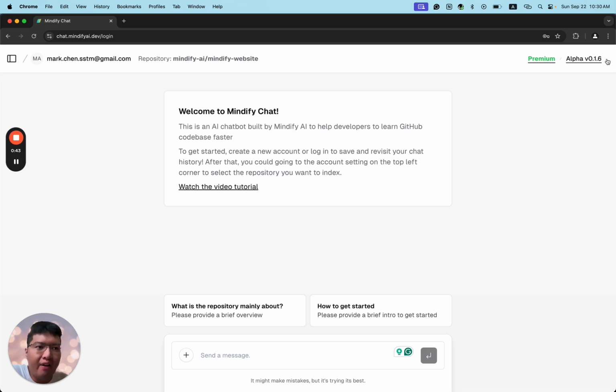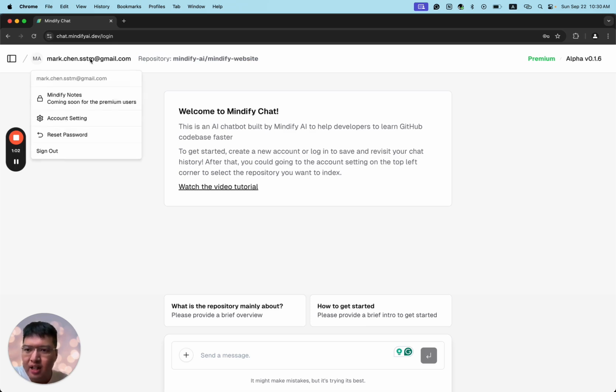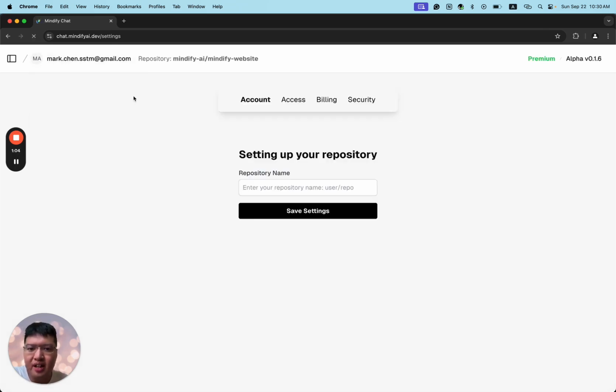Here we have a version number, and you can directly see whether you're a premium or free user on this page, and also your new repository indicator is available here. Let's go into the account setting. This is a new account setting page that we have so far. It is updated, so you don't have to create a new asset token every time you set up your repository.